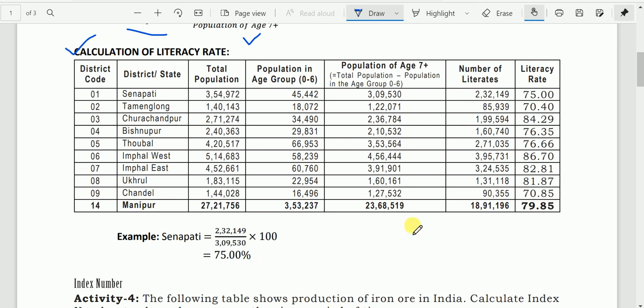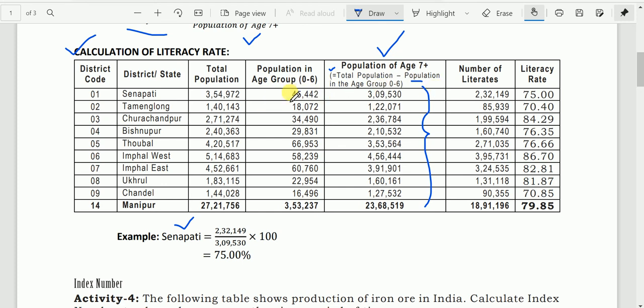This is the calculation table. We have given one example here, for Senapati district. Before applying the formula, what to do? As I told you, we need to add one more column. We need to find out population of age 7 plus, that is total population minus population in the age group 0 to 6.